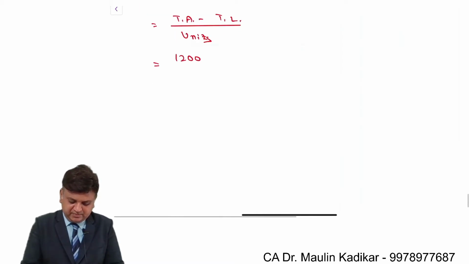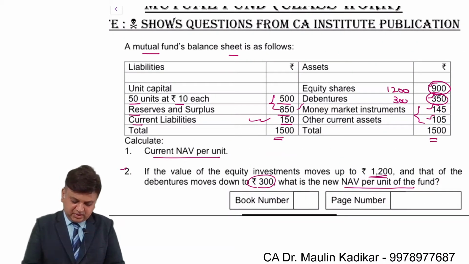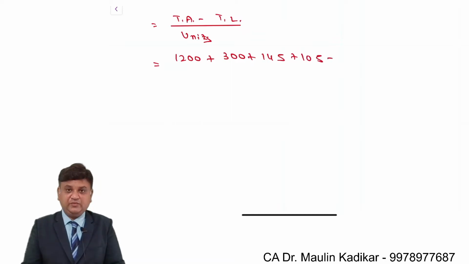So it is 1200 plus 300 plus 145 plus 105 minus 150 upon 50.